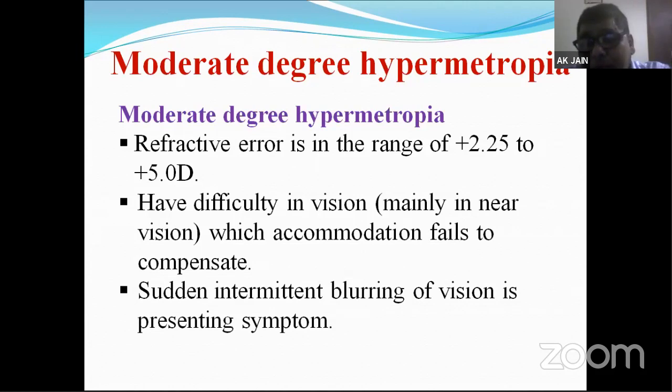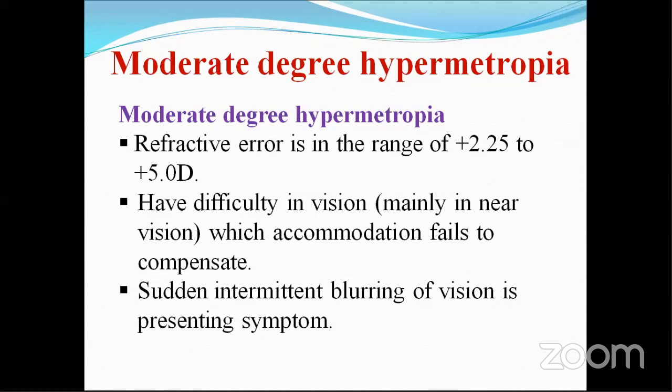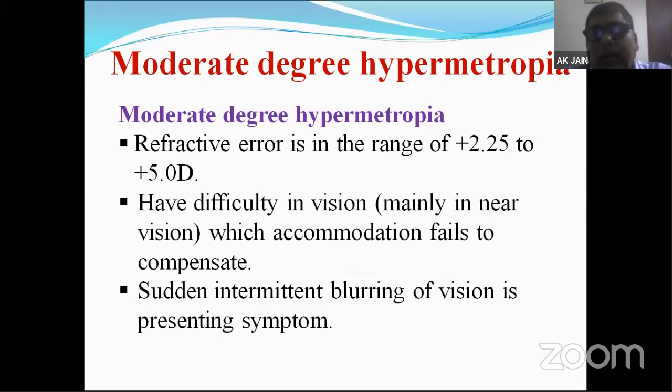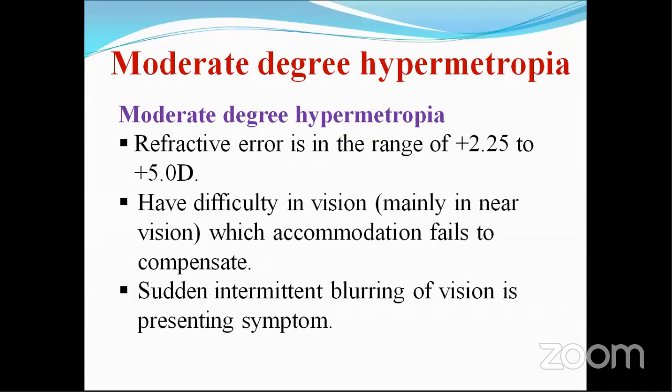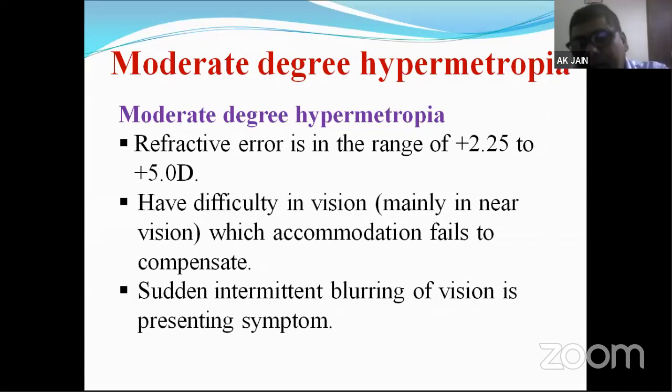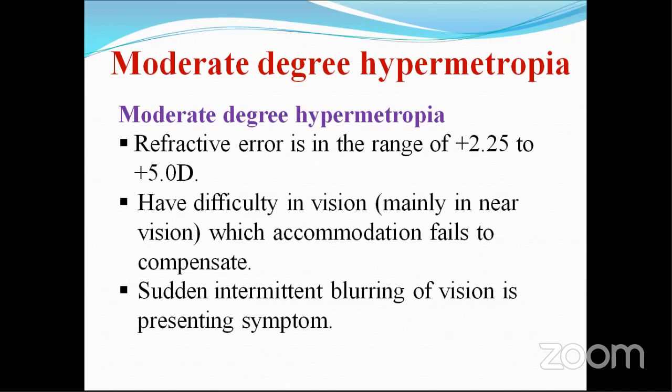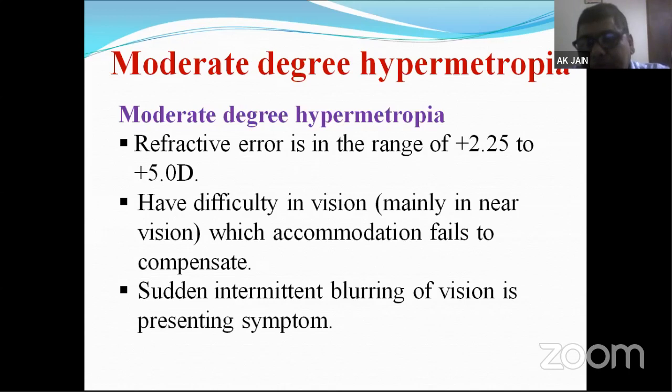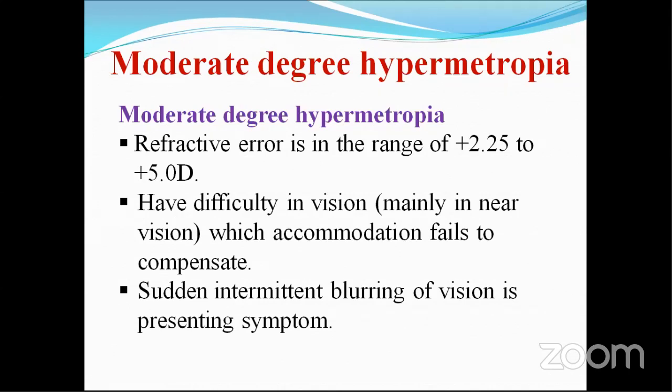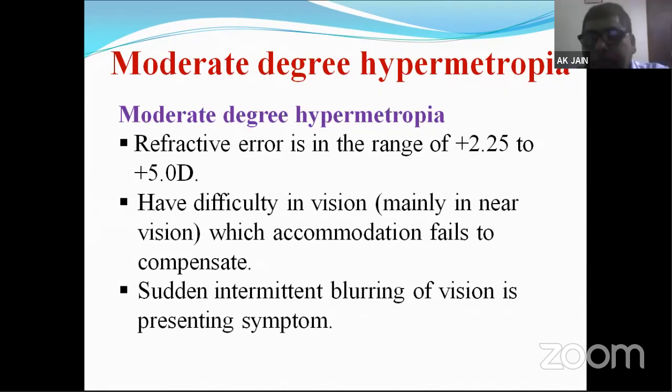Now moderate degree hypermetropia. Moderate degree means the hypermetropic error is more than 2 diopters, 2 to 5 diopters. In that range, the main symptom will be difficulty in vision. The vision is decreased, especially the near vision, because for far vision accommodation is relaxed and that amount of refractive error gets compensated.